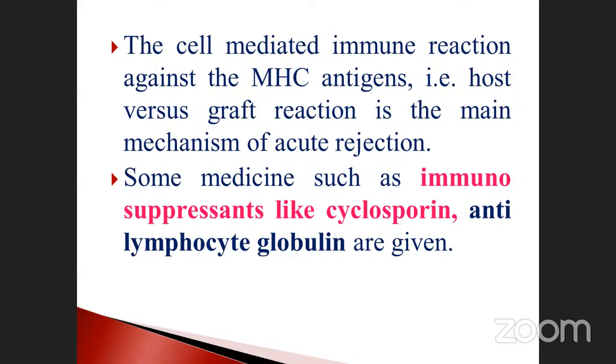Some medicines such as immunosuppressants like cyclosporine. Note it down. Many times they have asked the question, which one of the following is an immunosuppressant component? Cyclosporine. Note it down. Anti-lymphocyte globulin is also given. These are the two important components mostly used as immunosuppressant agents or medicine. Like that they were asked the question. Just go to question paper 17 and 18. This question is there.